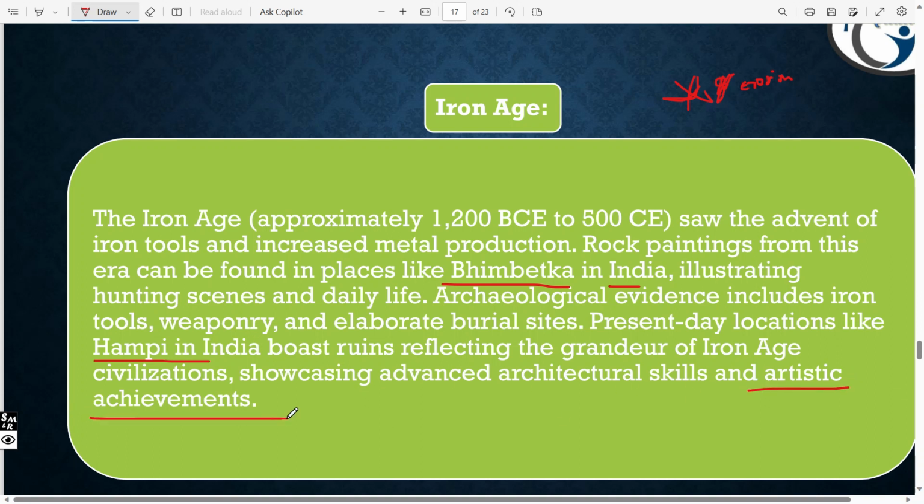So, when the Iron Age started, there was an evolution in human life. They started making tools, weapons, and whatever requirements they needed. They changed the whole of human life. Hope you got this point.